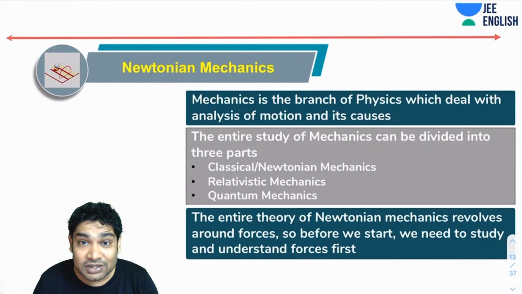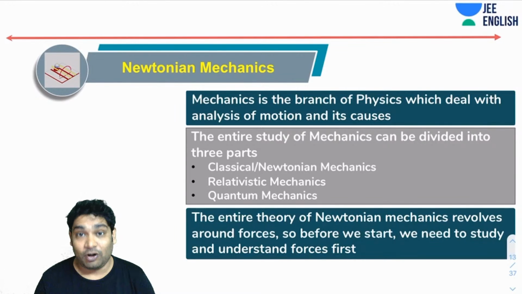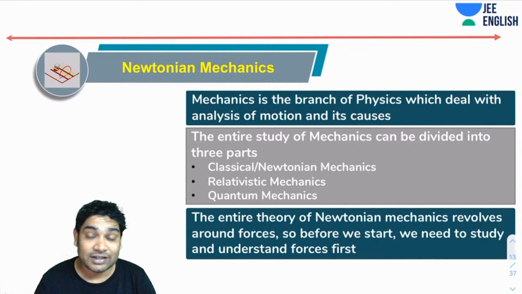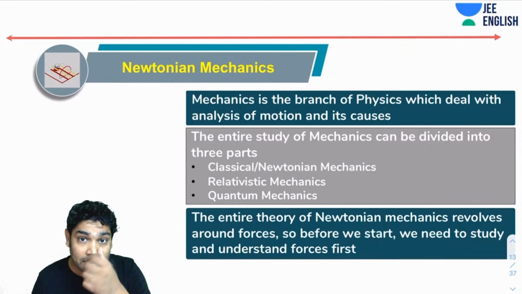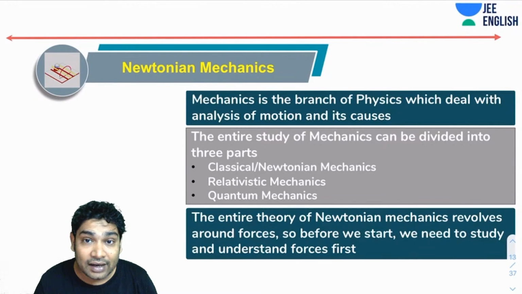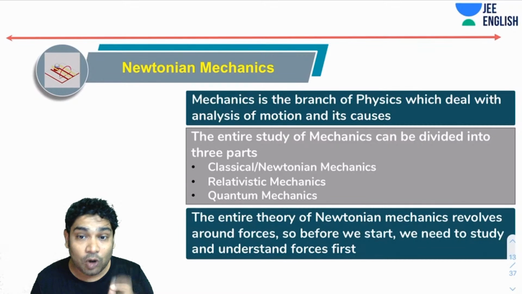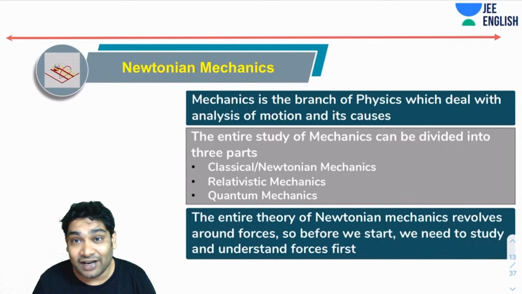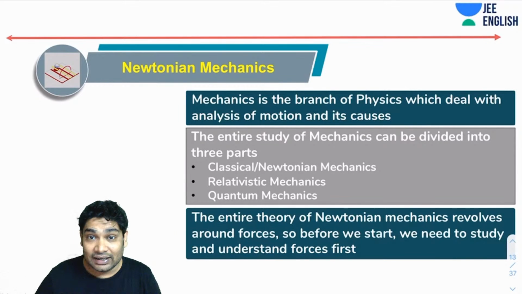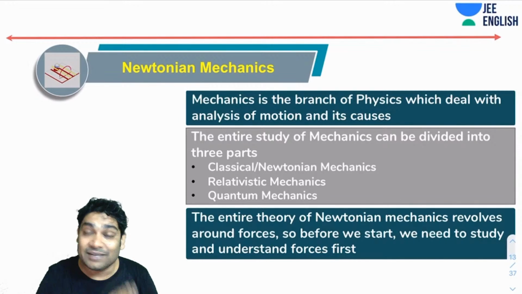So before starting Newton's laws, let me tell you that this part of physics that you're dealing with is called mechanics, and we are starting with Newtonian mechanics. So what is Newtonian mechanics? Mechanics, first of all, is the branch of physics which deals with analysis and cause of motion. So here you look at motion of different objects, you are trying to analyze it, and you're trying to study the cause of it. Now, the entire study of mechanics is usually divided into three parts. There are three major branches of mechanics, or three ways of analyzing mechanics problems.